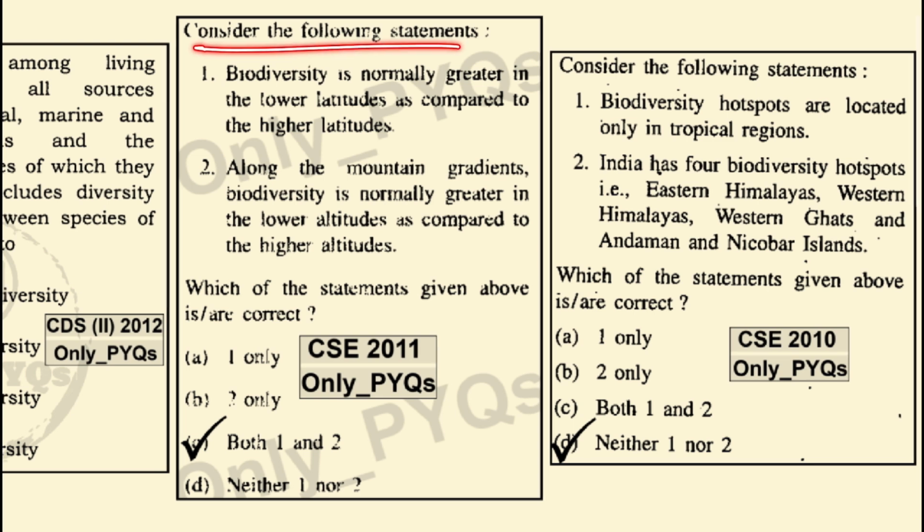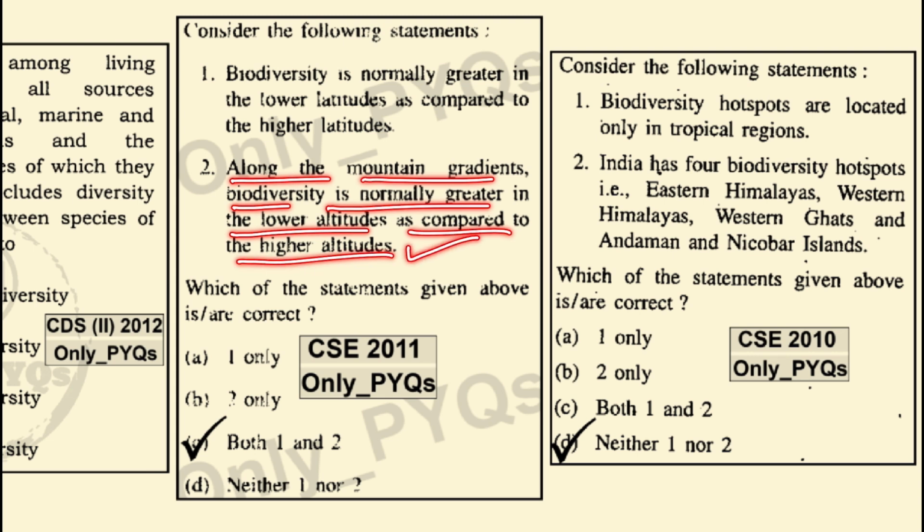Consider the following statements. Which of the statements are correct? Biodiversity is normally greater in the lower latitudes as compared to the higher latitudes. Yes, this is a correct statement. Along the mountain gradients, biodiversity is normally greater in the lower altitudes as compared to the higher altitudes. Yes, this is also a correct statement. Hence, both 1 and 2 are correct.